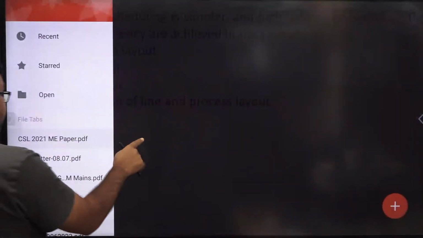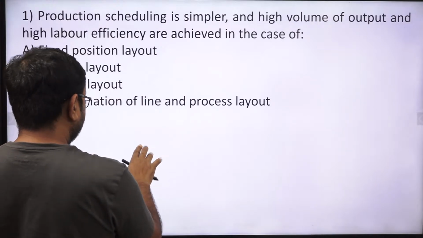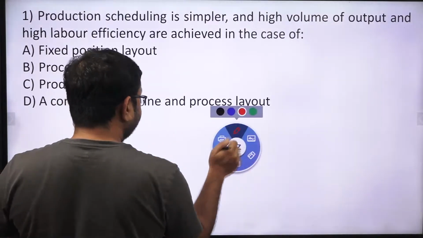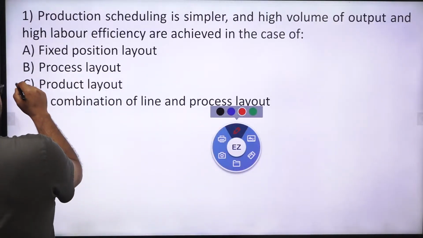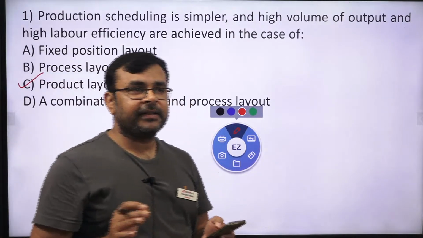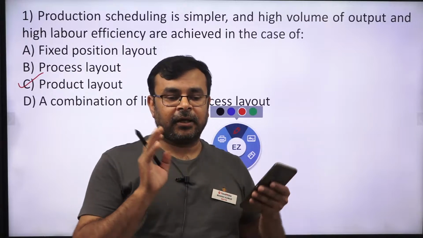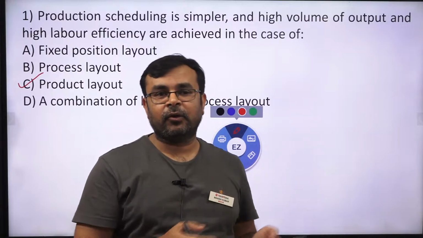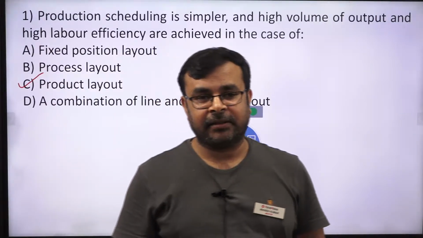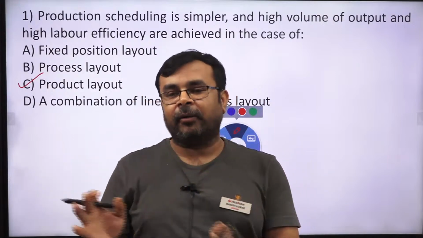Why product layout? If we talk about product layout, this kind of layout is used especially for manufacturing assembly types, like a car. Suppose you want to manufacture a car: many parts are there and we need to assemble all the parts, correct. We have a specific station where we make a particular part.